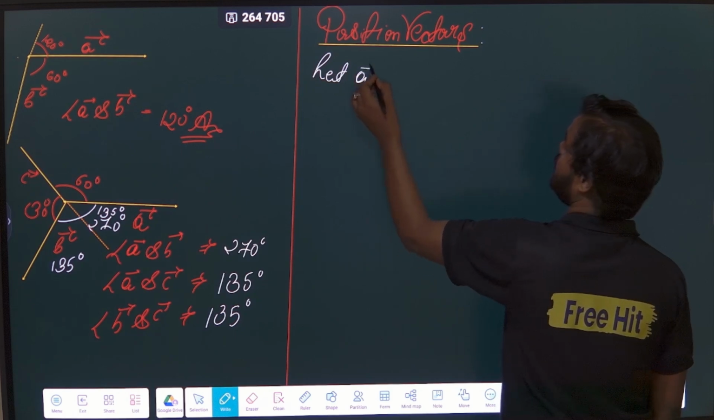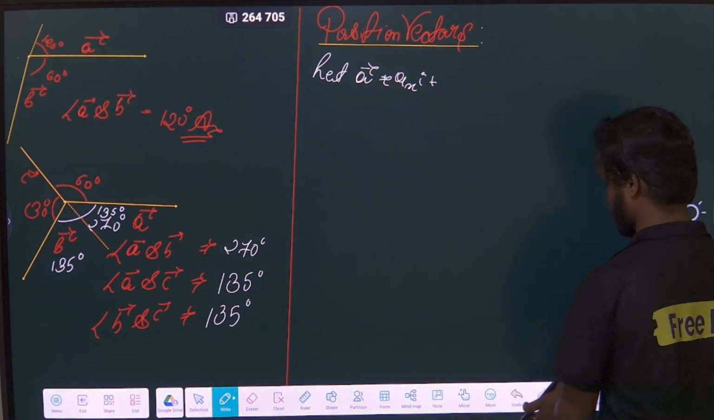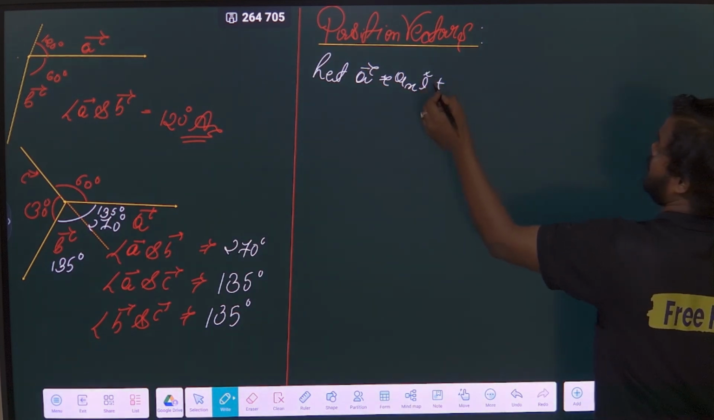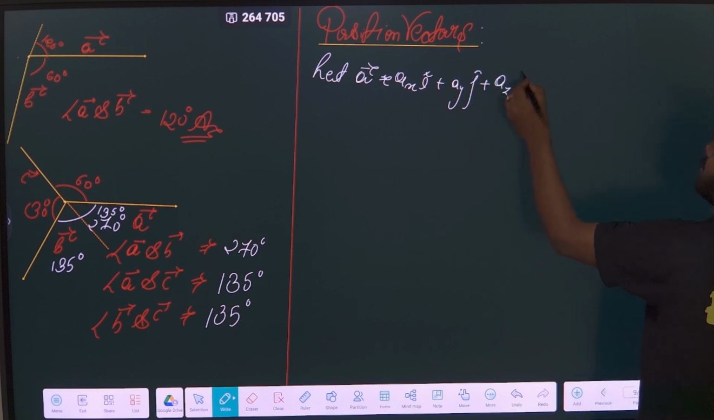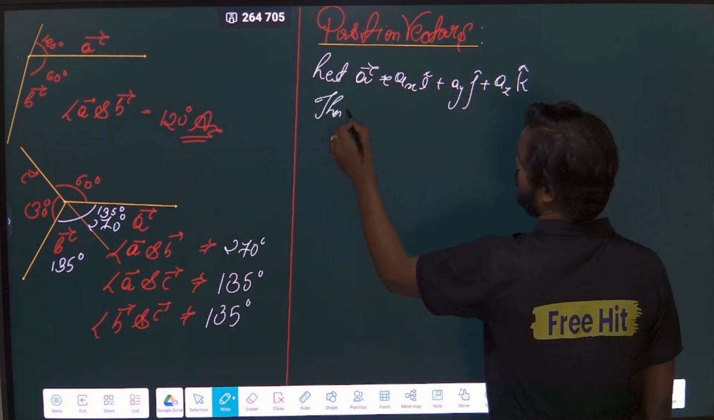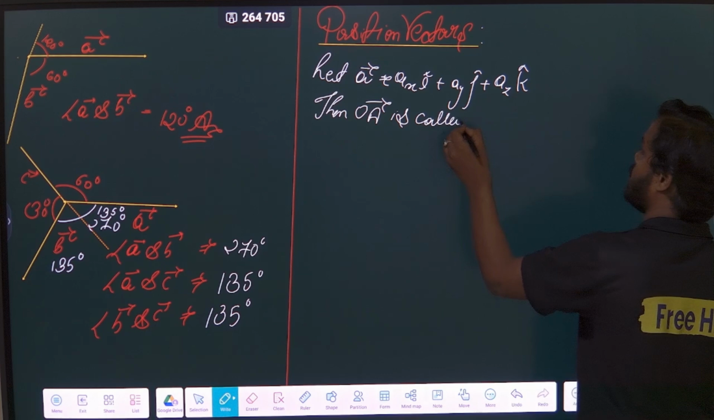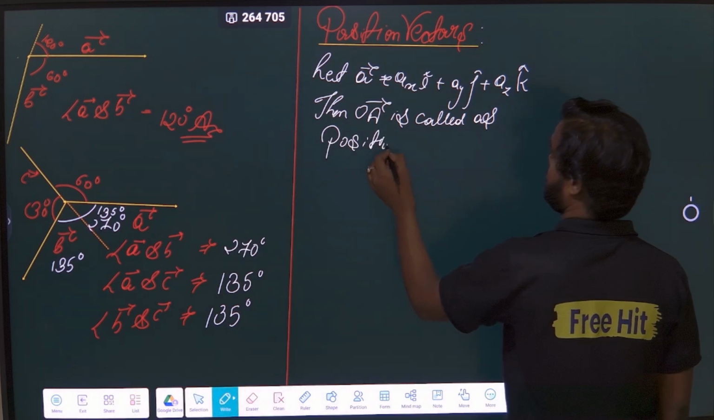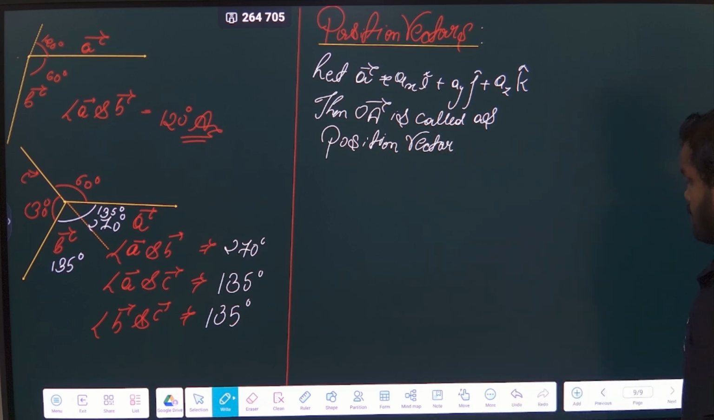My vector A is equal to some Ax i cap plus Ay j cap plus Az k cap. Okay, that is my Ax. Then OA is called as position vector. Right? Now, what is that OA?